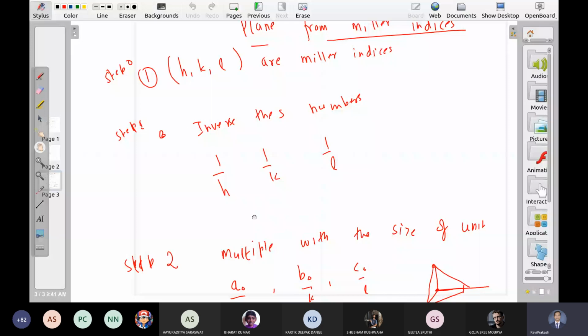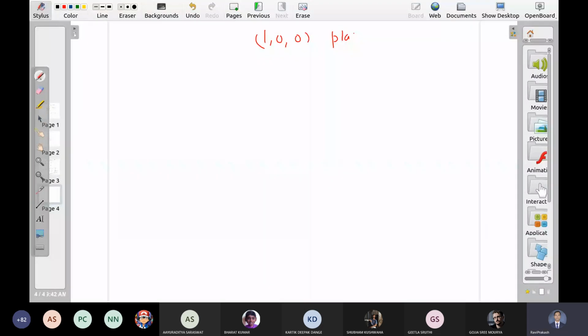So if I give you this plane, 1 0 0 plane, what is this plane? Can you identify? Sir, this is the x-axis. This is the y-axis, z-axis. So h is 1, k is 0, l is 0. 1 upon h, 1 upon k, 1 upon l. And what is the lattice?